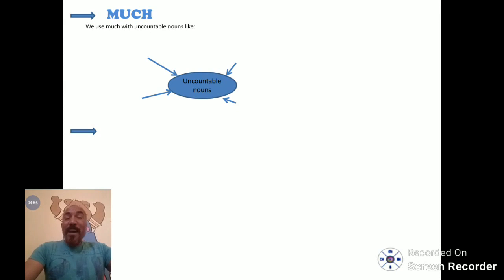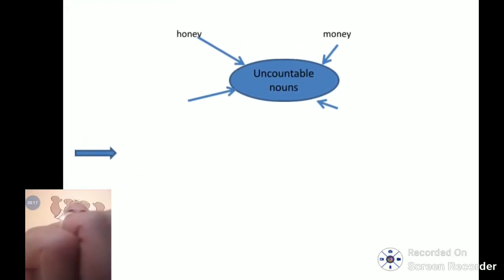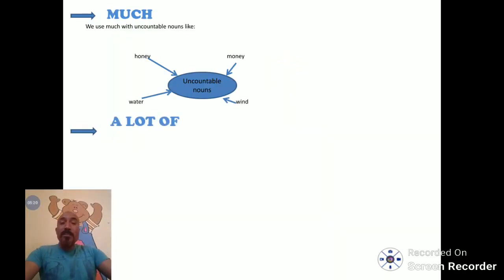Now, much, we can use much with uncountable nouns, which means something that we cannot count, which doesn't take an S. It's always in a singular form, like honey, money, water, wind. All these nouns are uncountable, so we are going to use much with these kinds of words.